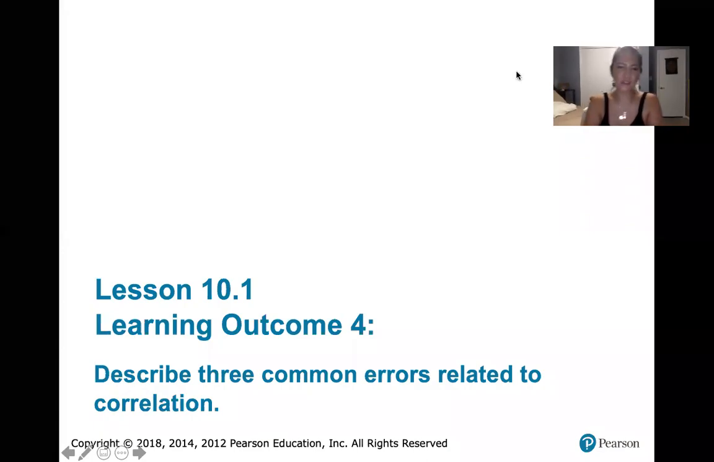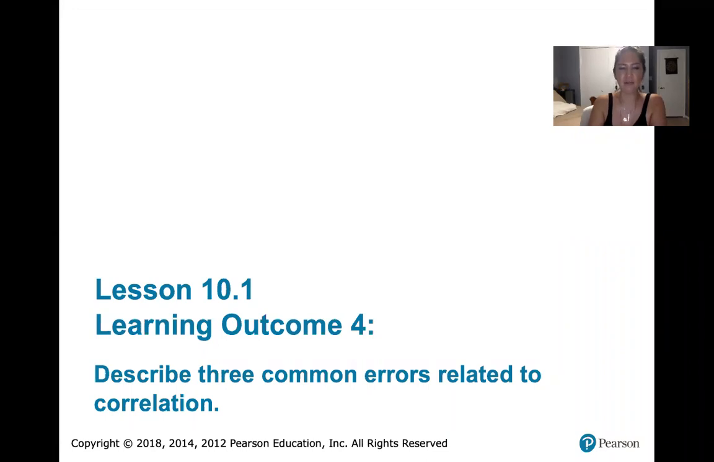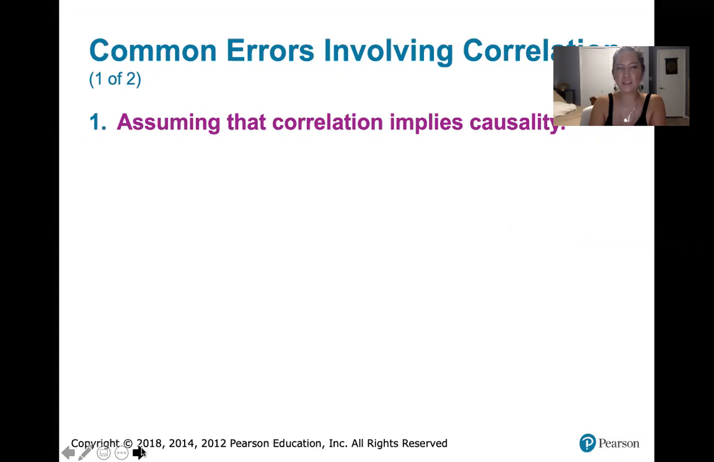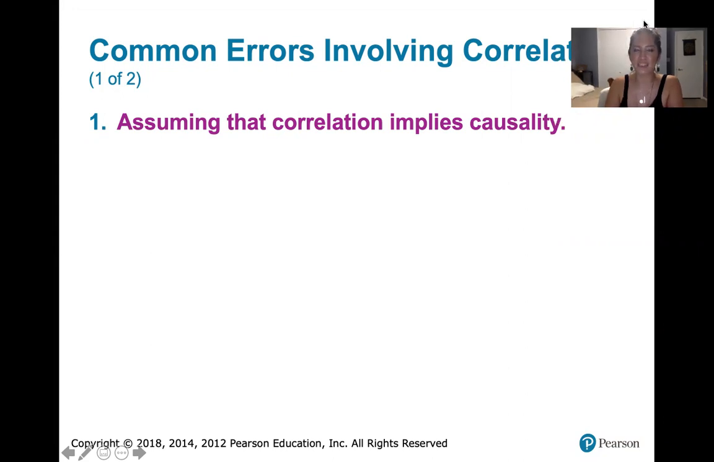In this video, we describe 3 common errors related to correlation. This is learning outcome number 4 for lesson 10.1. The first common error is assuming that correlation implies causality. Just because 2 variables are correlated does not mean one variable causes the other.